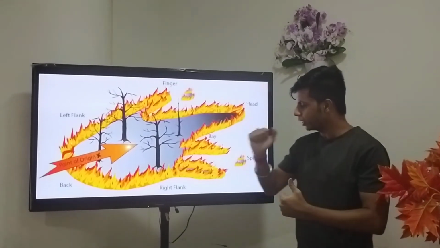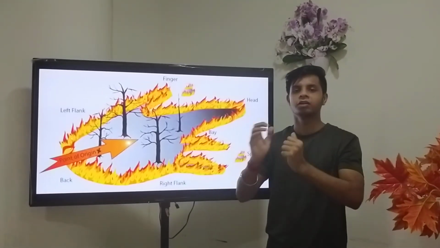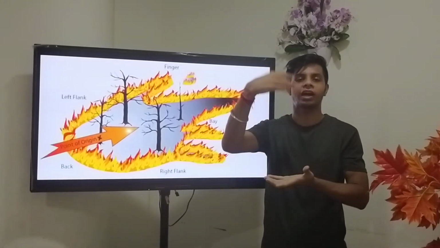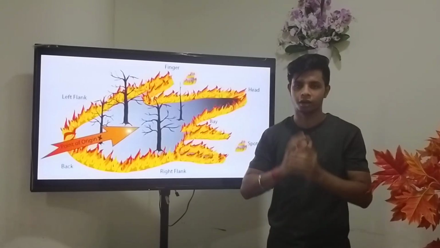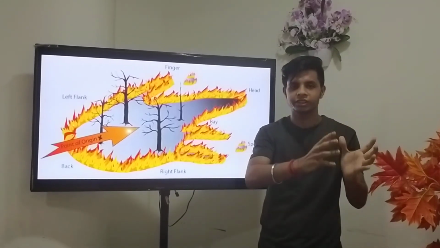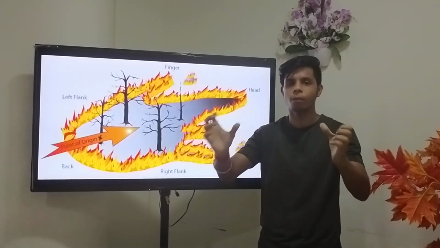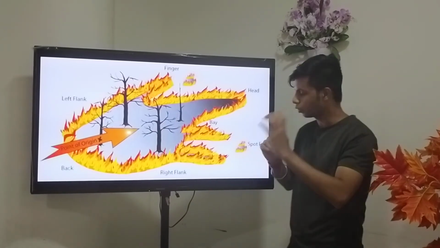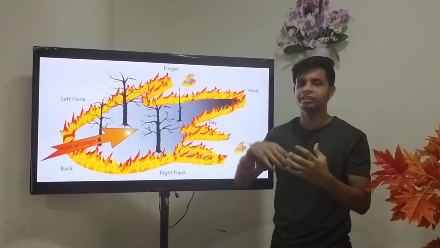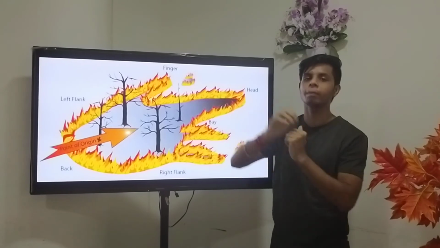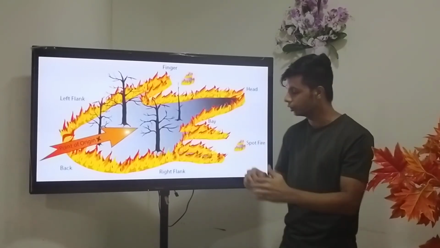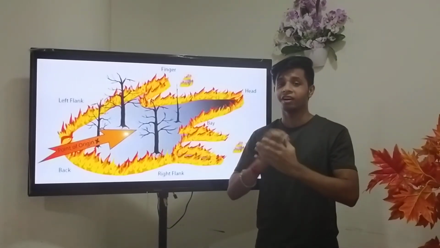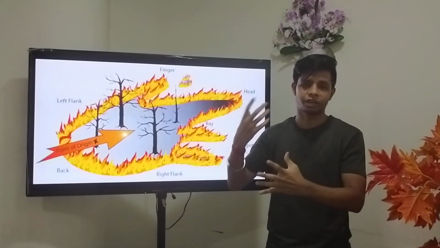Fine guys, now we are talking about spot fires. Let's understand this through an example. Take India, the mainland of India, starting from North India and finishing at South India. Now, Lakshadweep Island as well as Andaman and Nicobar Islands are also a part of India, but they are separated from the mainland. Like this example, this is the main body of the fire, and spot fires are the separated ones, burning locally. They are apart from the main fire, but in the future those spot fires may become a part of the mainland fire. And these are again very dangerous guys, because spot fires may be generated from the main fire.